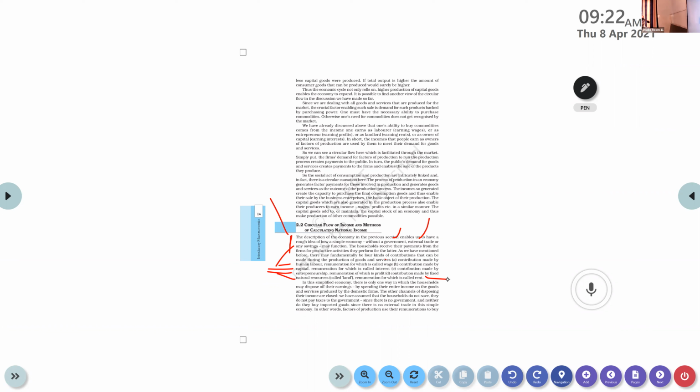Underline that. So these are the four most important factors of production and the remuneration for these factors of production, factor payments.